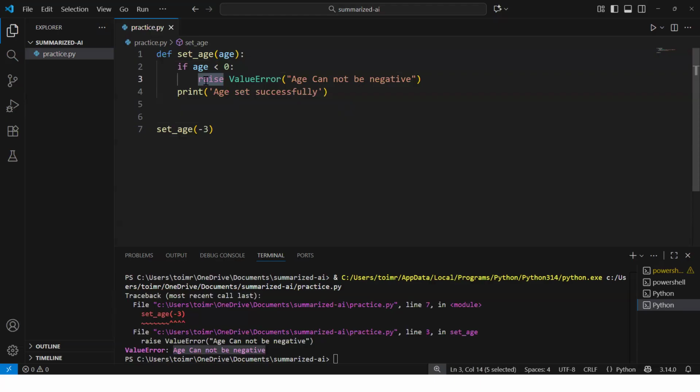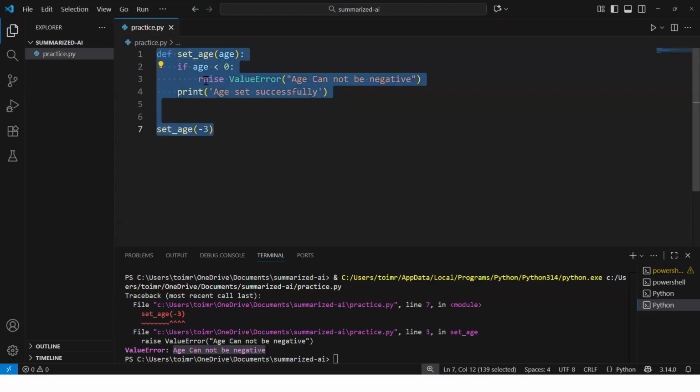Great. So this was all about raising an exception, but sometimes the problem is not a Python error. It's a rule in your program that gets broken. A person's age can't be negative or a password shouldn't be empty. It should follow some specific rules like minimum length or including numbers and symbols. To handle all these scenarios, we create a custom exception. So let's try to create a custom exception.